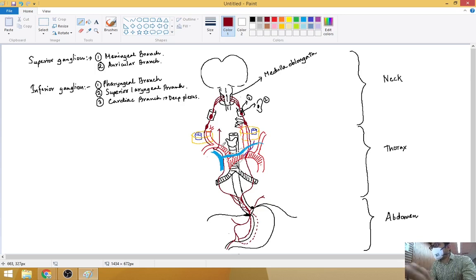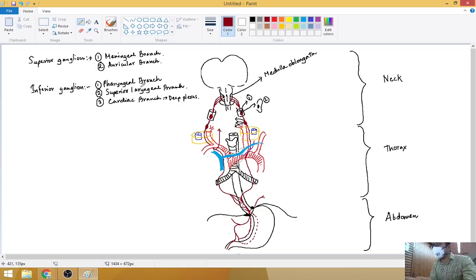It ascends up and gives a branch in the neck, within the neck on the right side. So this is the recurrent laryngeal nerve. So the superior ganglion, you can say, is at the junction of the head and neck.